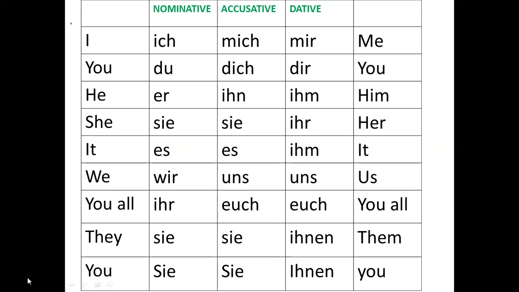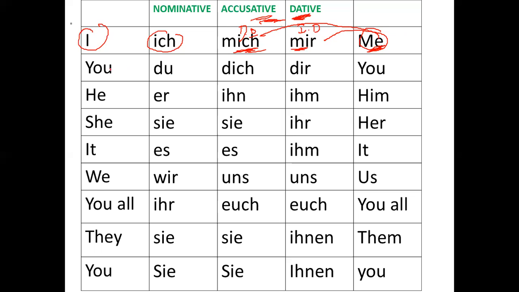All right, now let's discuss the meaning. Here I have written meanings for you. Like I in German, if I say I, it is ich. But if I say me, it can be mich, it can be mir, because me is an object. So both accusative and dative are objects. In English the meaning remains the same, but in German we have different words, mich and mir. If I'm using it as an indirect object, I'll be using dative. If I'm using it as a direct object, I'll be using accusative.